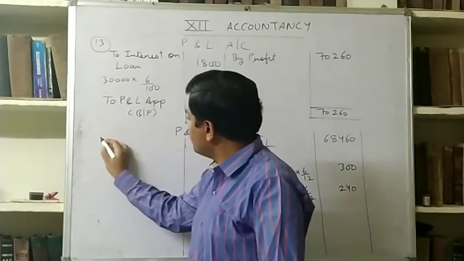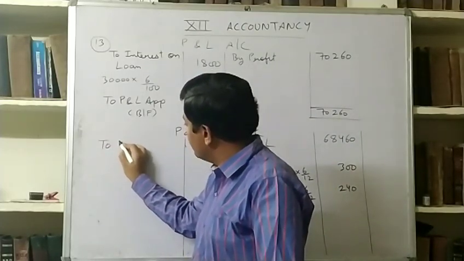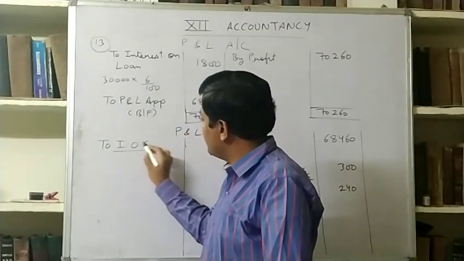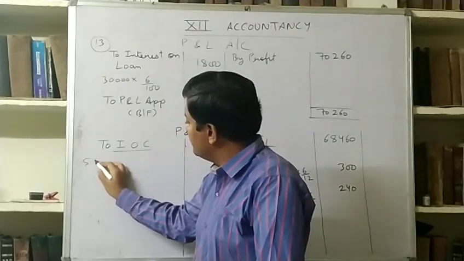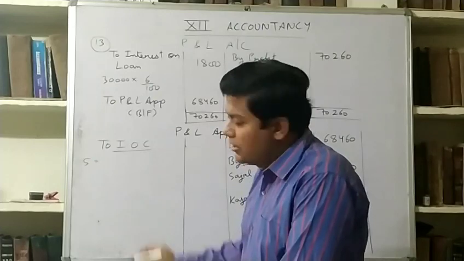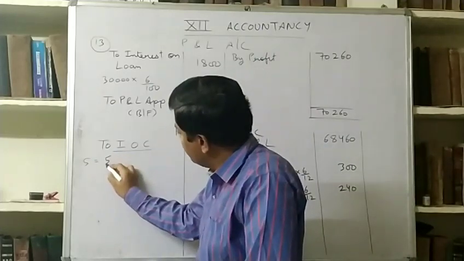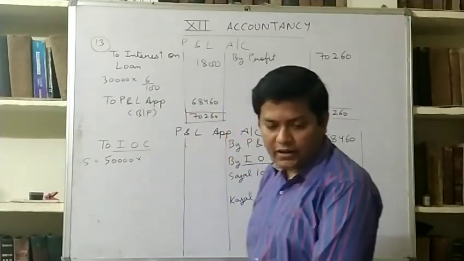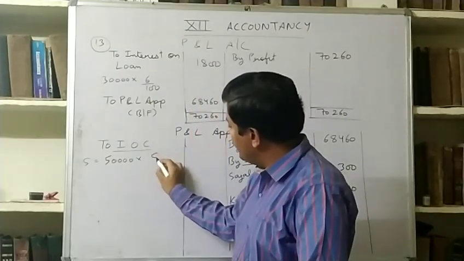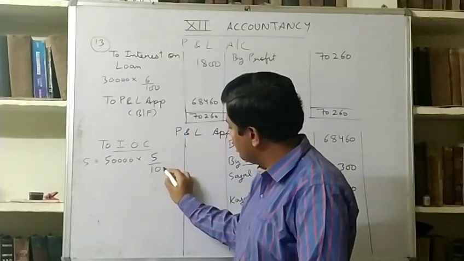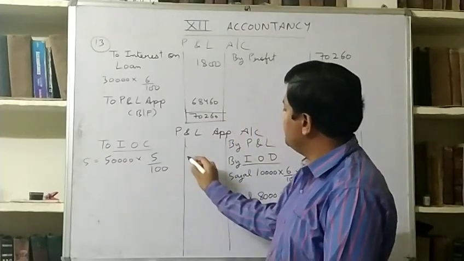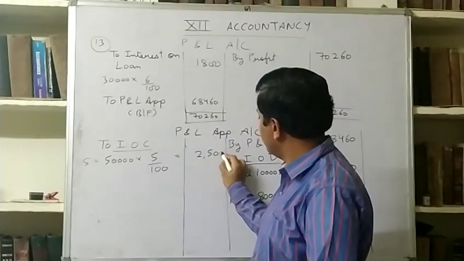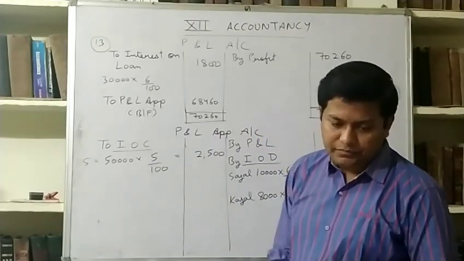To interest on capital, Sajal's capital is 50,000 and the rate of interest is 5%, so it will be 2,500.